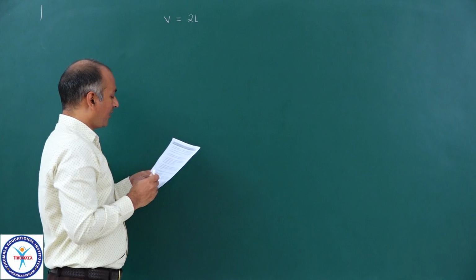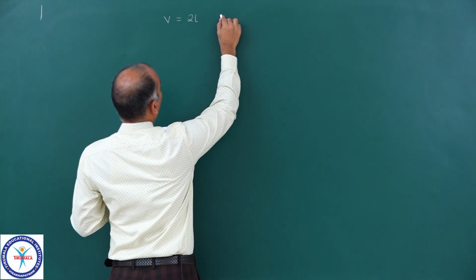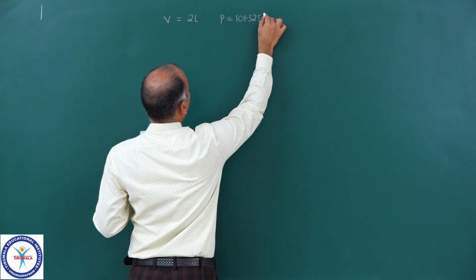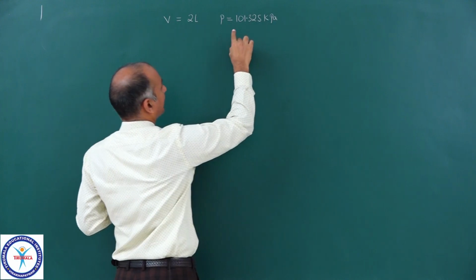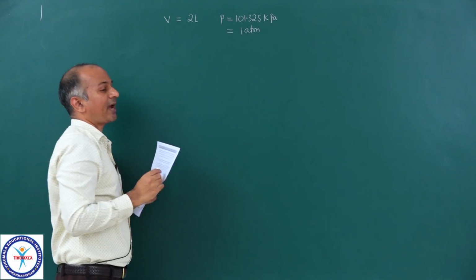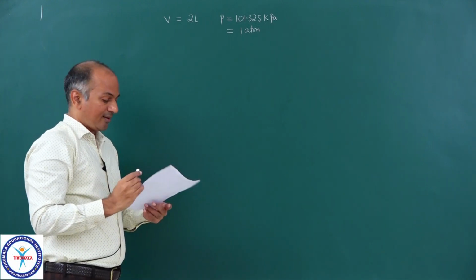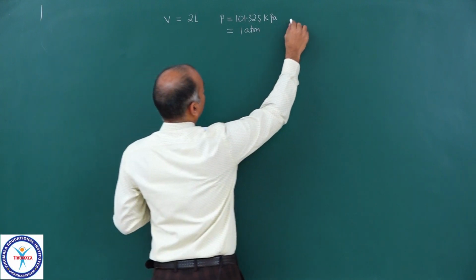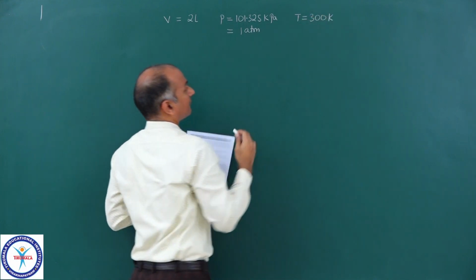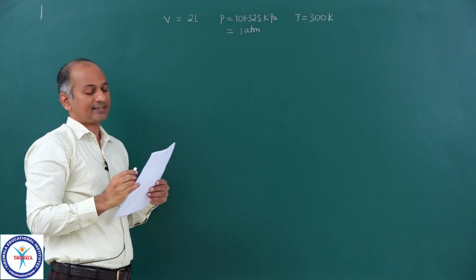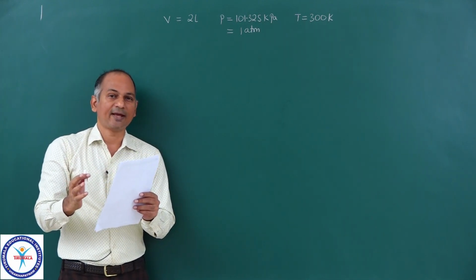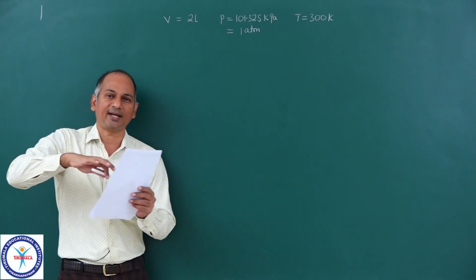Okay. Now the pressure is given to you, that is 101.325 kilopascal, and I told you this is exactly equal to 1 atm, not approximately, and it is approximately equal to 1 bar. Temperature is given to you, that is 300 Kelvin, and in that we have oxygen gas. And now you connected this flask to a vacuum pump, and that vacuum pump removed almost the entire oxygen.